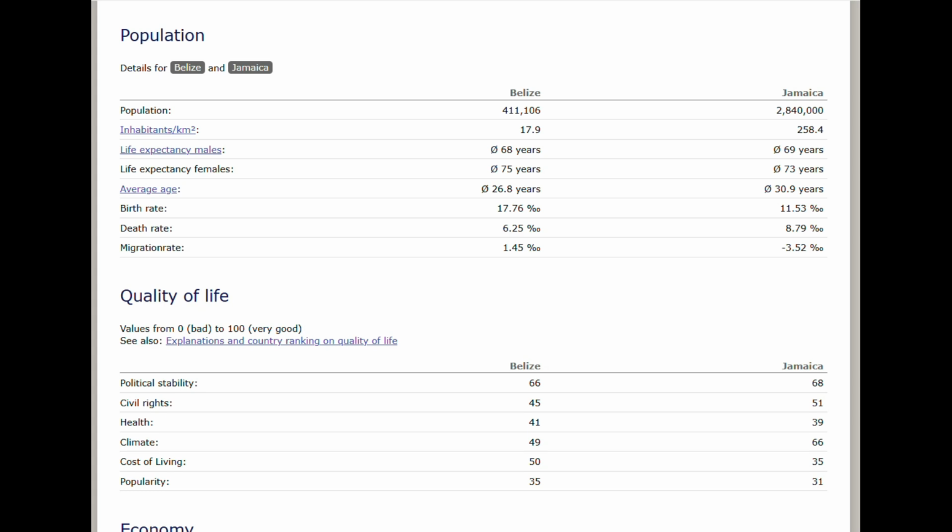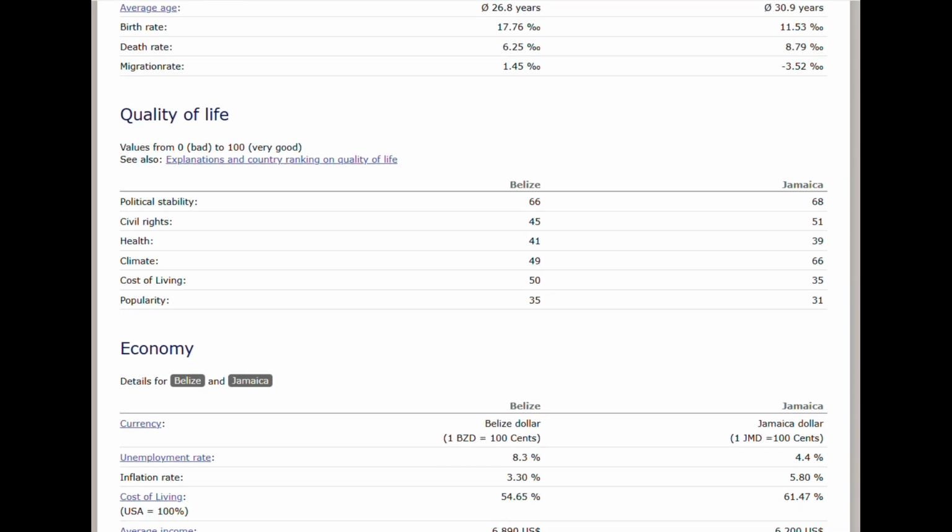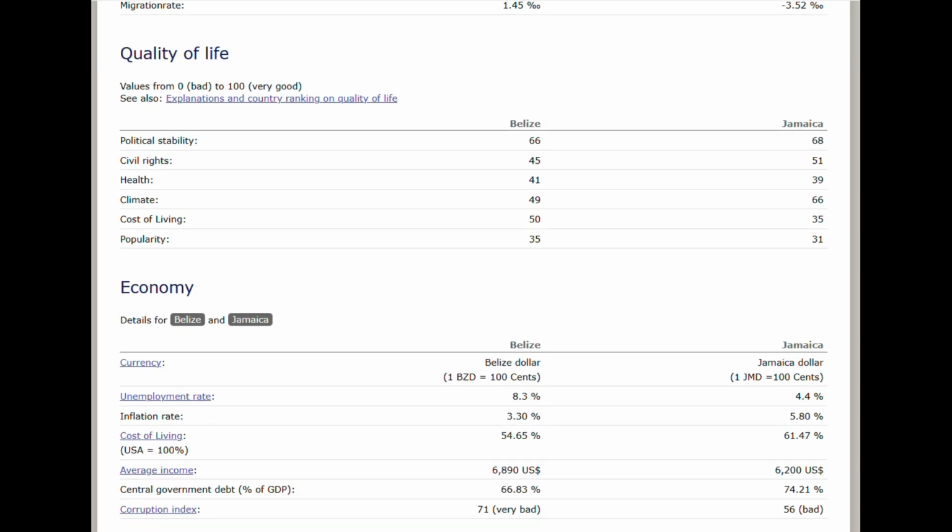And then when it comes to the quality of life, they're kind of similar, really. The political stability is relatively the same, though Jamaica's a bit higher. Jamaica's a bit higher in civil rights than Belize, and when it comes to health, Jamaica's a bit worse than Belize, but they're relatively the same. The quality of climate is a lot better in Jamaica than Belize, according to this. The cost of living is a lot better in Belize, and the popularity is relatively the same, though Belize is a bit higher. I'm wondering what metric they're using for that.